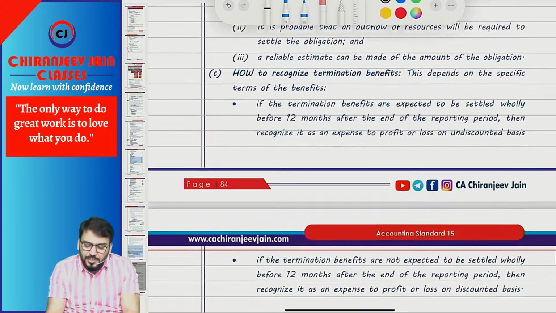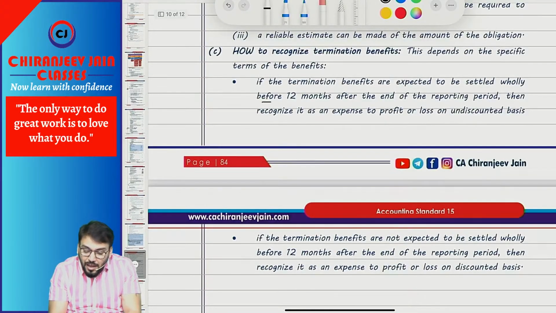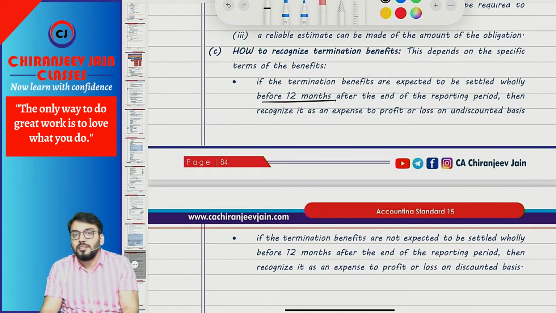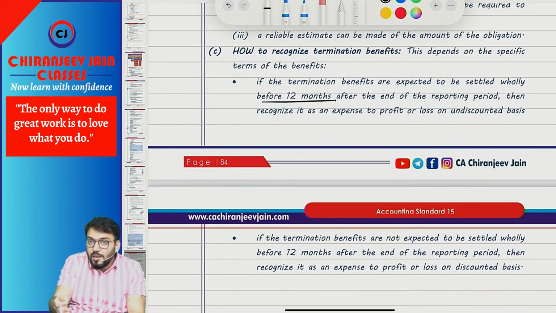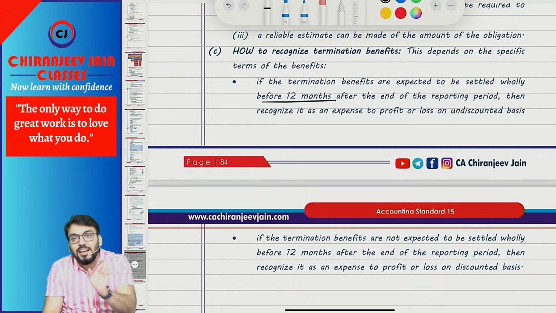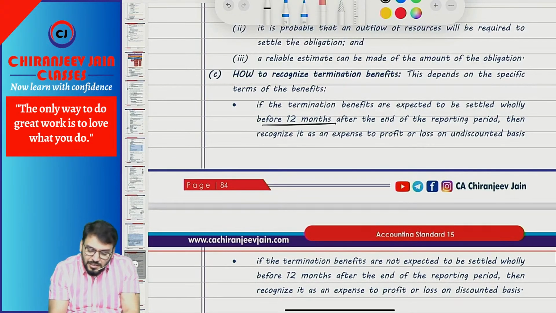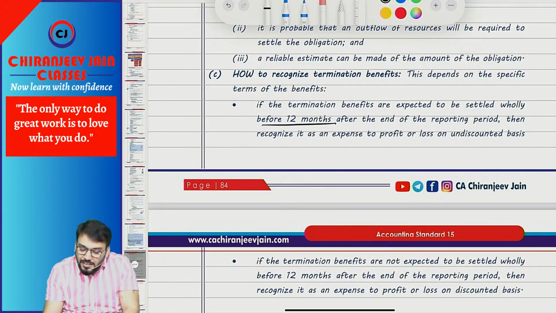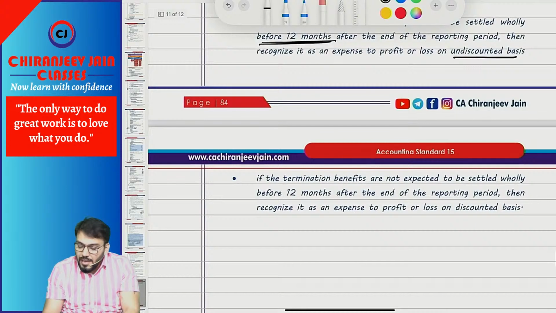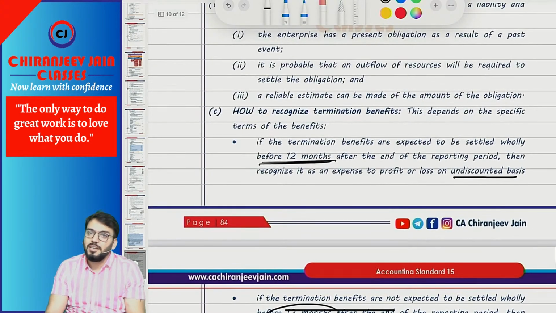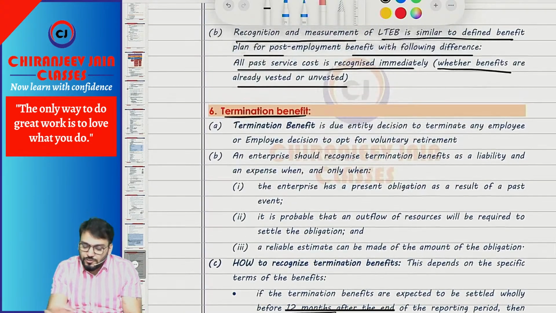Now, if termination benefit is payable after 12 months from the end of the reporting period, it will be recognized at a discounted amount. But if it is payable within 12 months from the end of the reporting period, it will be recognized at an undiscounted amount. Only this much you need to remember. It is recognized as an expense at an undiscounted amount if payable within 12 months, and at a discounted amount if payable after 12 months. Understood? This is termination benefit. Chalega. So with this we completed AS